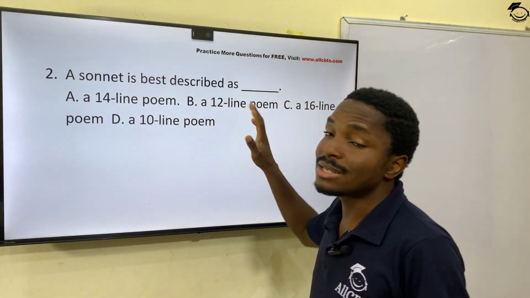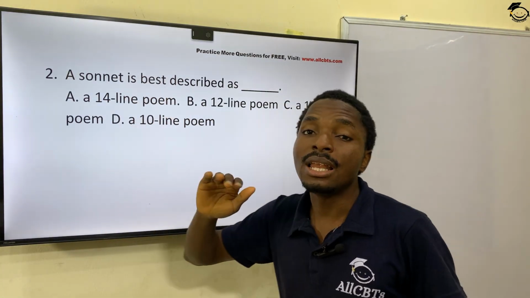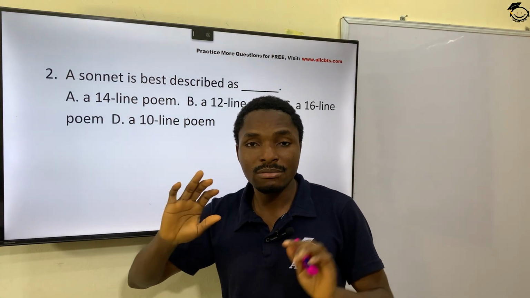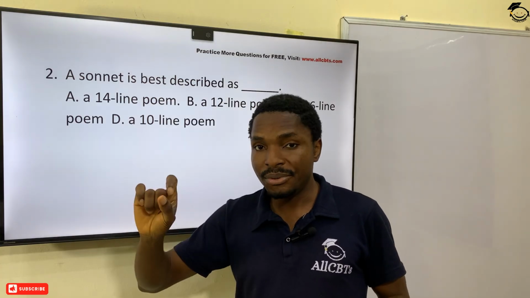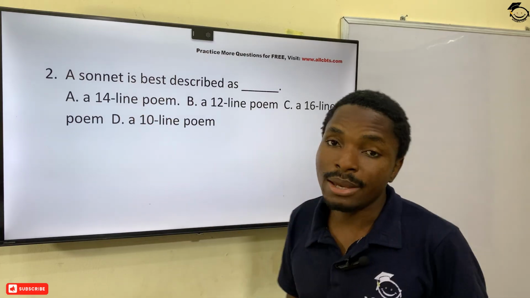Now question 2. A sonnet is best described as dash. This one is simple. A sonnet is a 14-line poem. Okay, that's what a sonnet is. Brief, concise, and on point. So it's a 14-line poem.